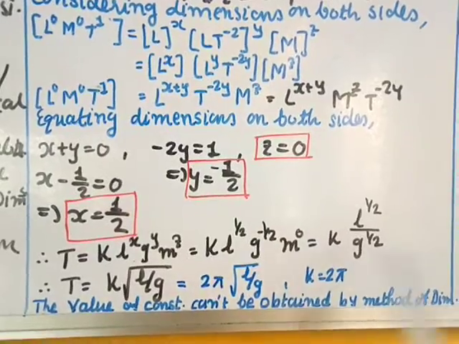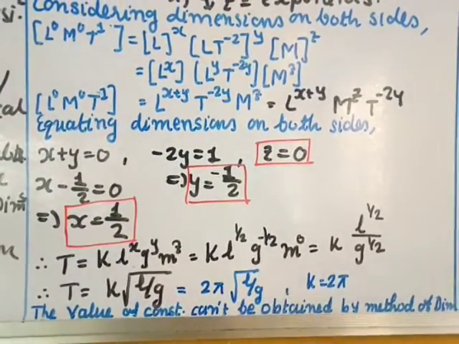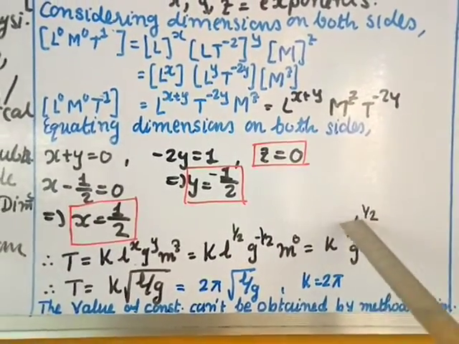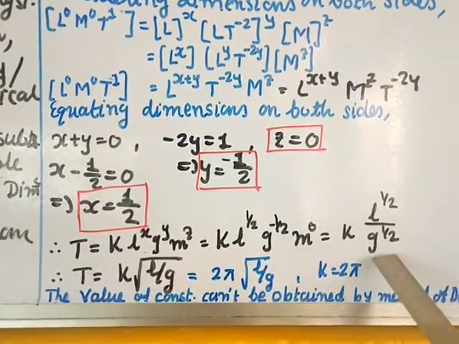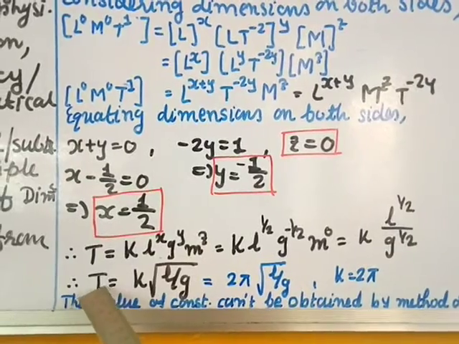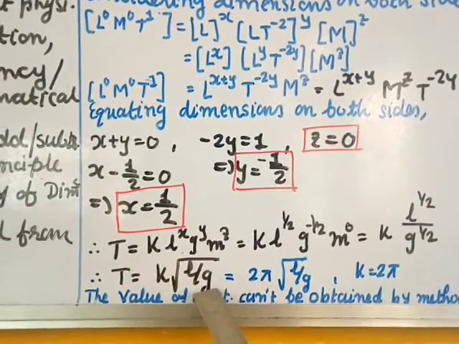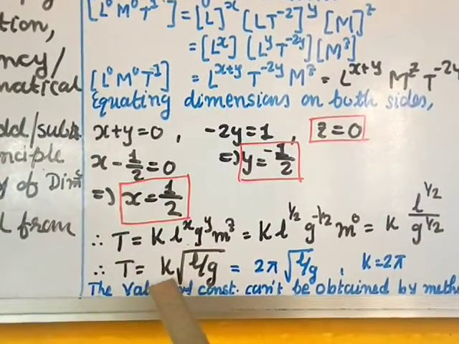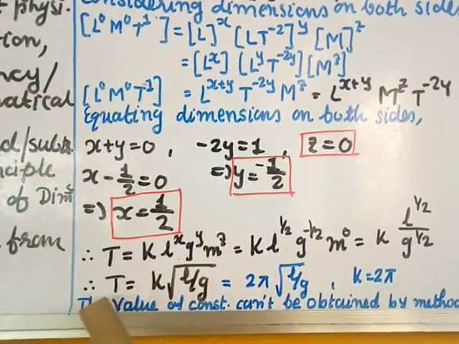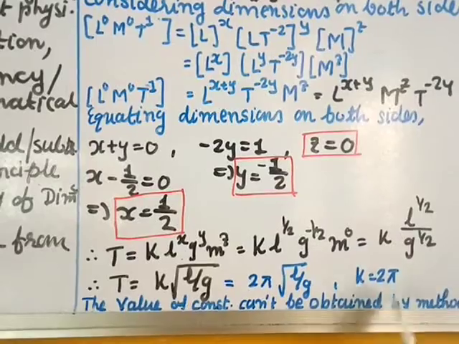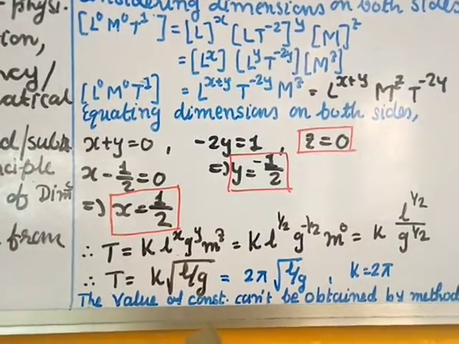M power 0 is 1, and g power minus 1 by 2 we can write in the denominator, making it positive. So k into L power 1 by 2 divided by g power 1 by 2. These both are half powers, so square roots. So we can write t equal to k square root of L by g. Now for a simple pendulum, the value of k is 2 pi. So we write 2 pi square root of L by g. So this is the formula. If you don't know the value of k, you can just keep k as it is.